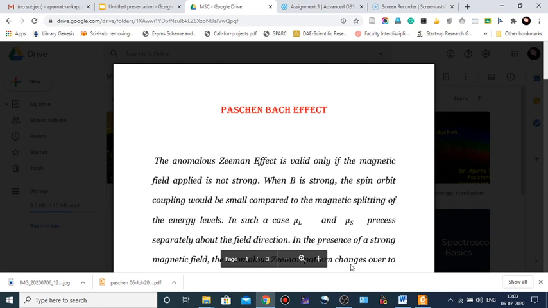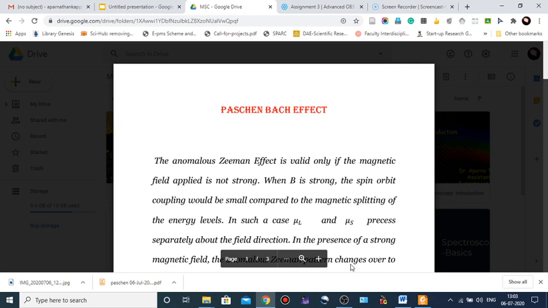In a strong magnetic field, the coupling between L* and S* breaks down and J* loses its significance. In the case of the sodium atom, the uncoupling of L* and S* does not occur for values of the magnetic field B up to about 0.1 Tesla.